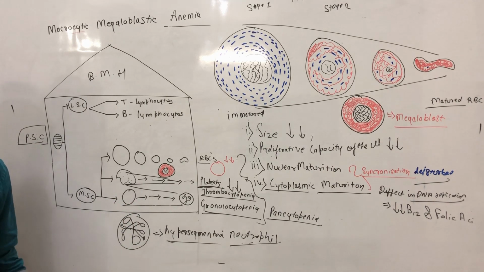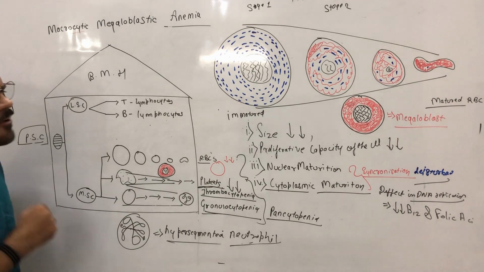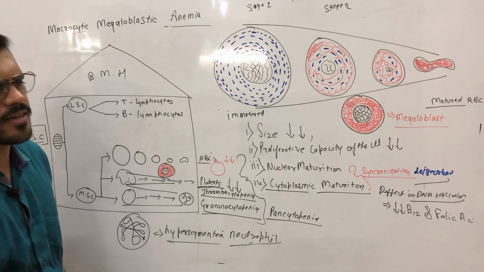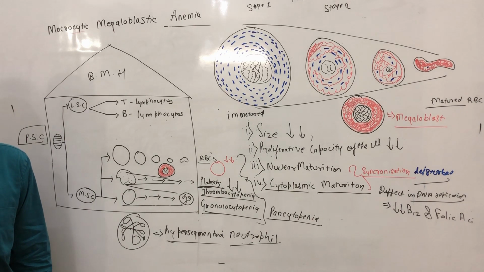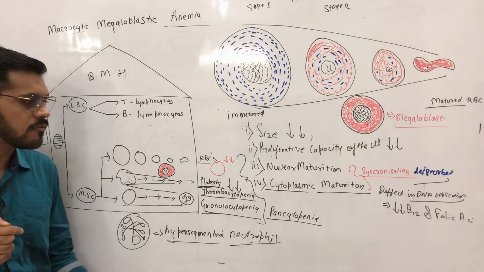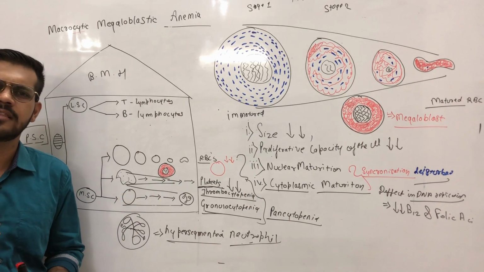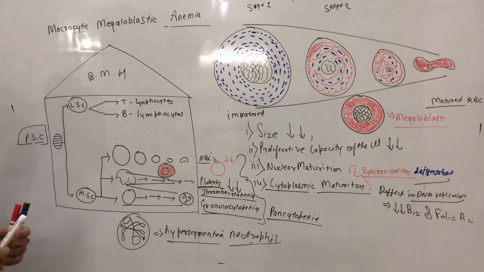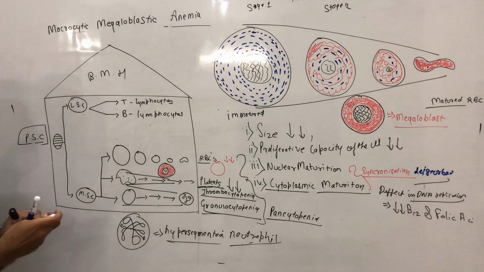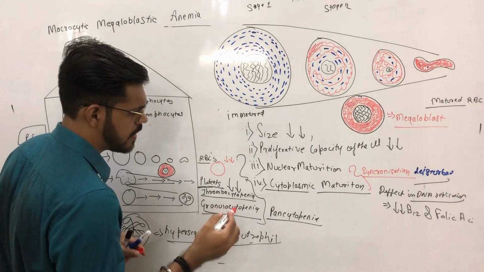Now all the cells in our GIT are rapidly proliferating, and if there is a defect in DNA replication, after the old cells are detached, will the new cells come? No. So one more diagnostic feature for macrocytic megaloblastic anemia is the presence of